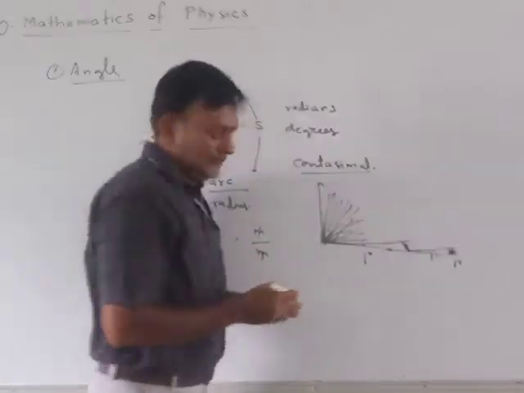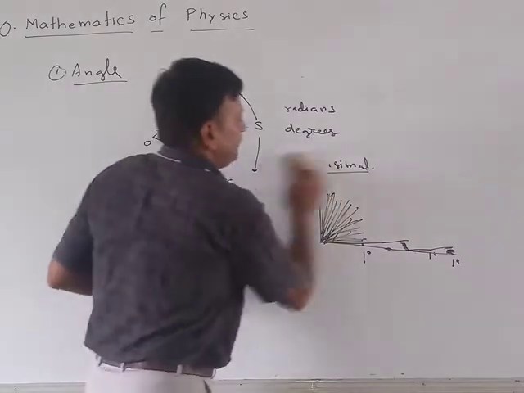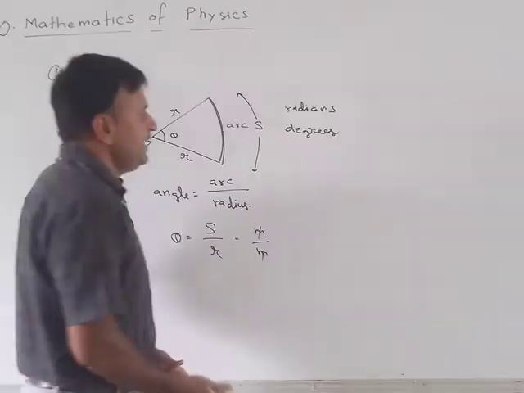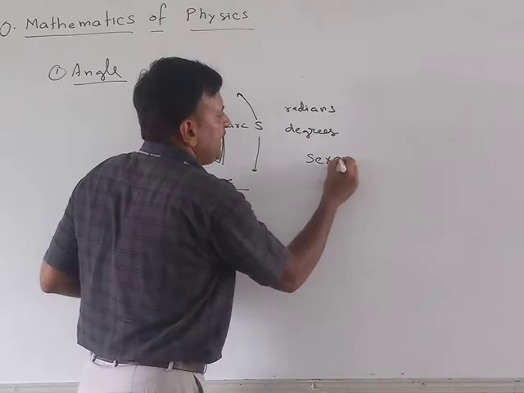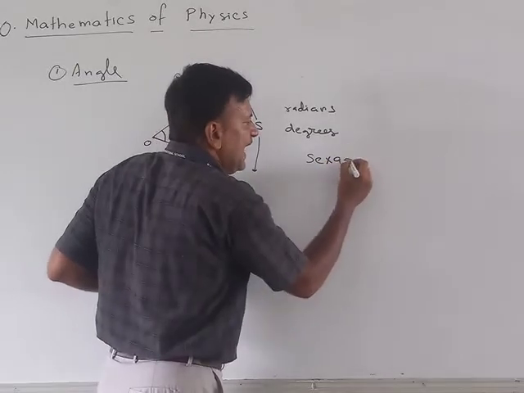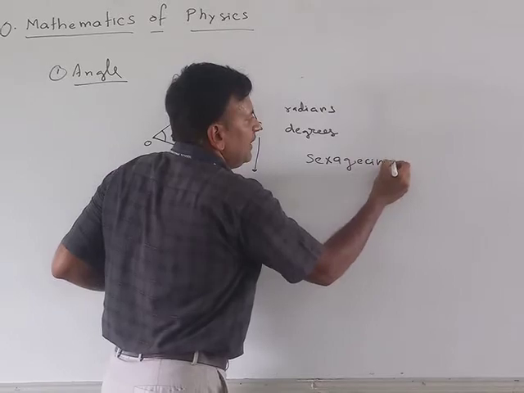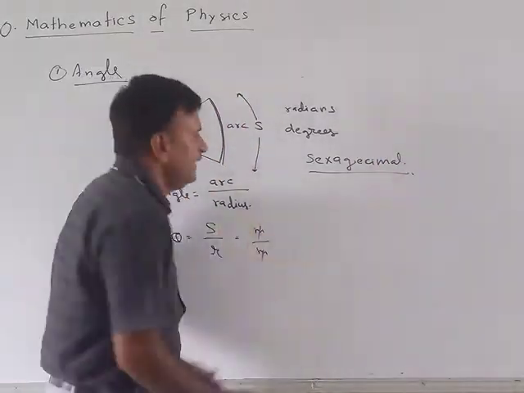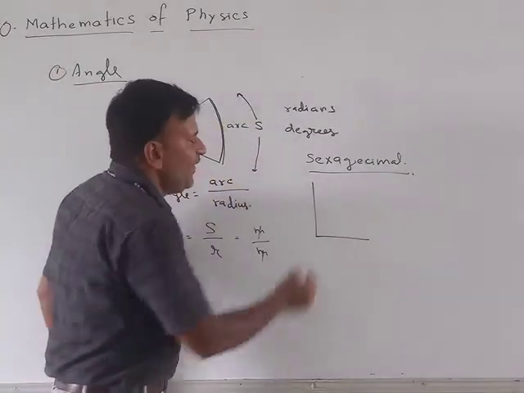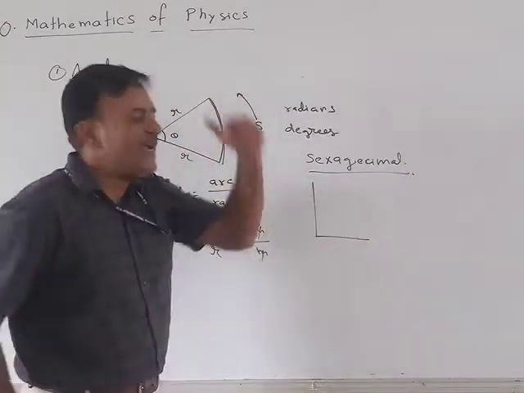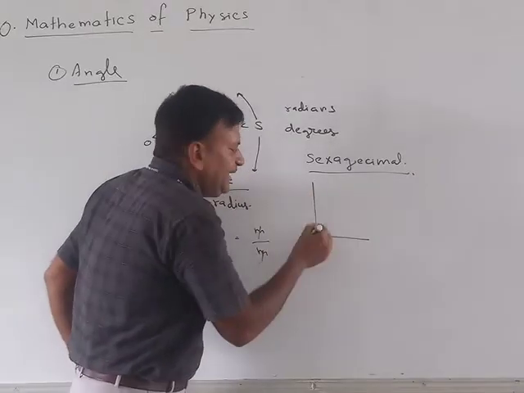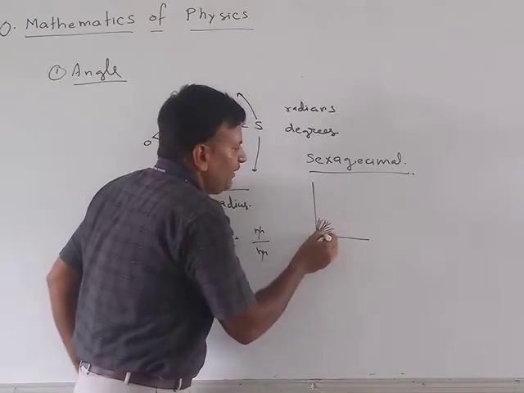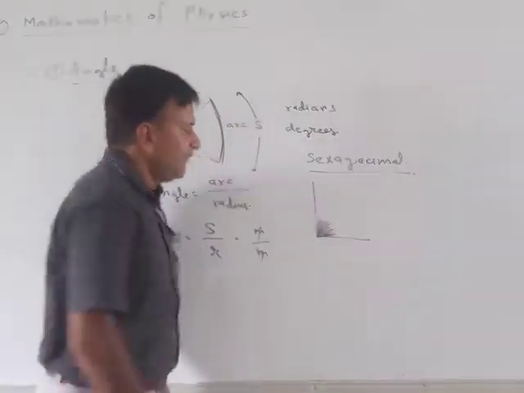The other system, which is quite useful, is the sexagesimal system. You have studied this system in your previous classes. In this system, one right angle is divided into 90 equal parts. I am drawing 90 divisions.